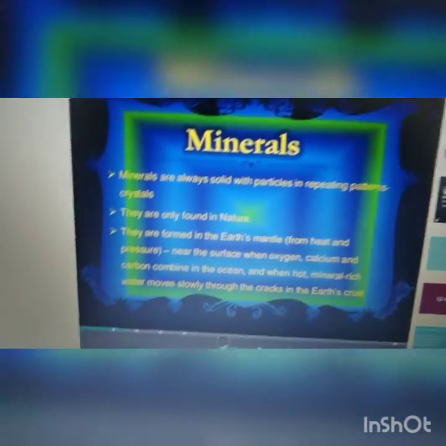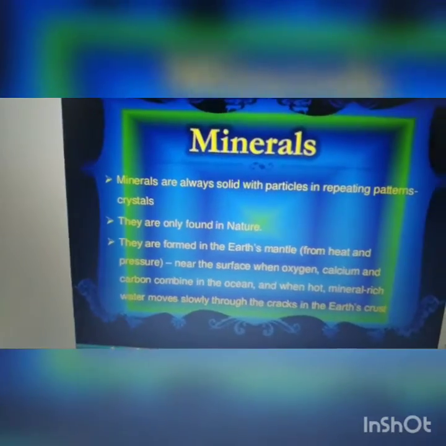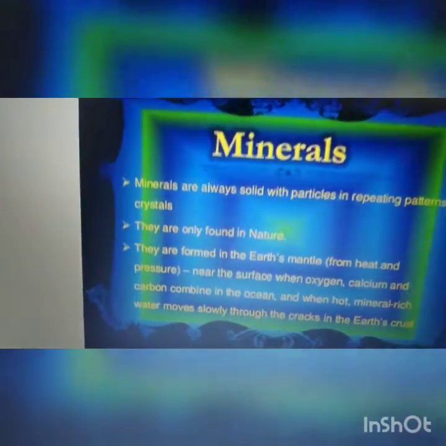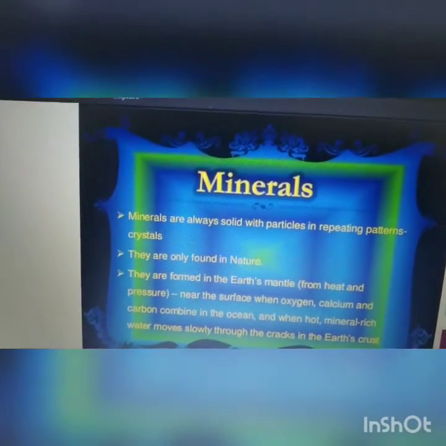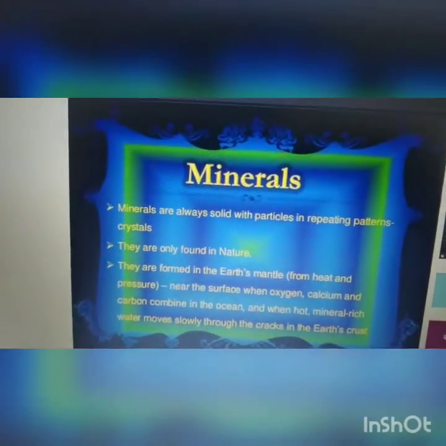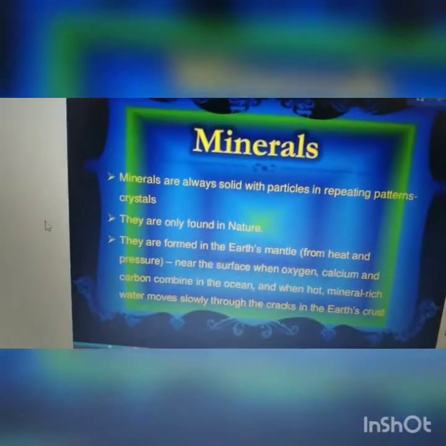What are the examples of minerals? A mineral can be defined as an element or chemical compound that is usually crystalline and has been formed as a result of a geological process. Geological process. So let us see that also.